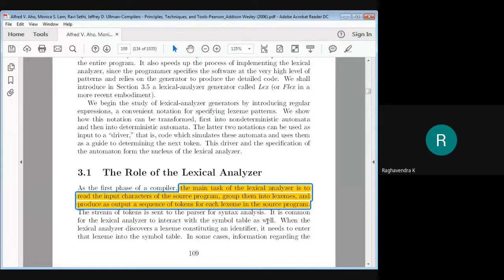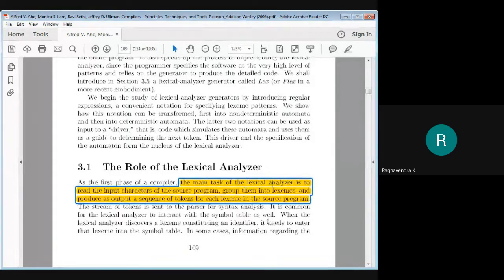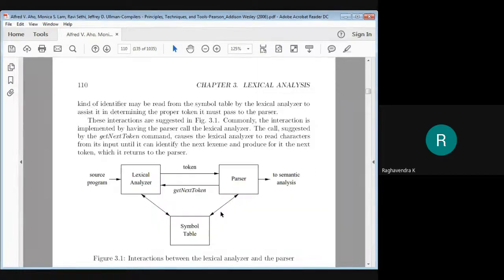Once the stream of tokens is produced, that will be passed on to the next phase of the compiler, which is our syntax analyzer. Now, normally, when the lexer scans the input, it also does one extra thing, which is to enter the lexeme it has identified into the symbol table. Obviously, this information is going to be used by the remaining phases of the compiler as well. So the major task is to identify tokens and return them to the syntax analyzer, and the side task is to enter whatever it has identified into the symbol table. So this is what the lexical analyzer actually does.